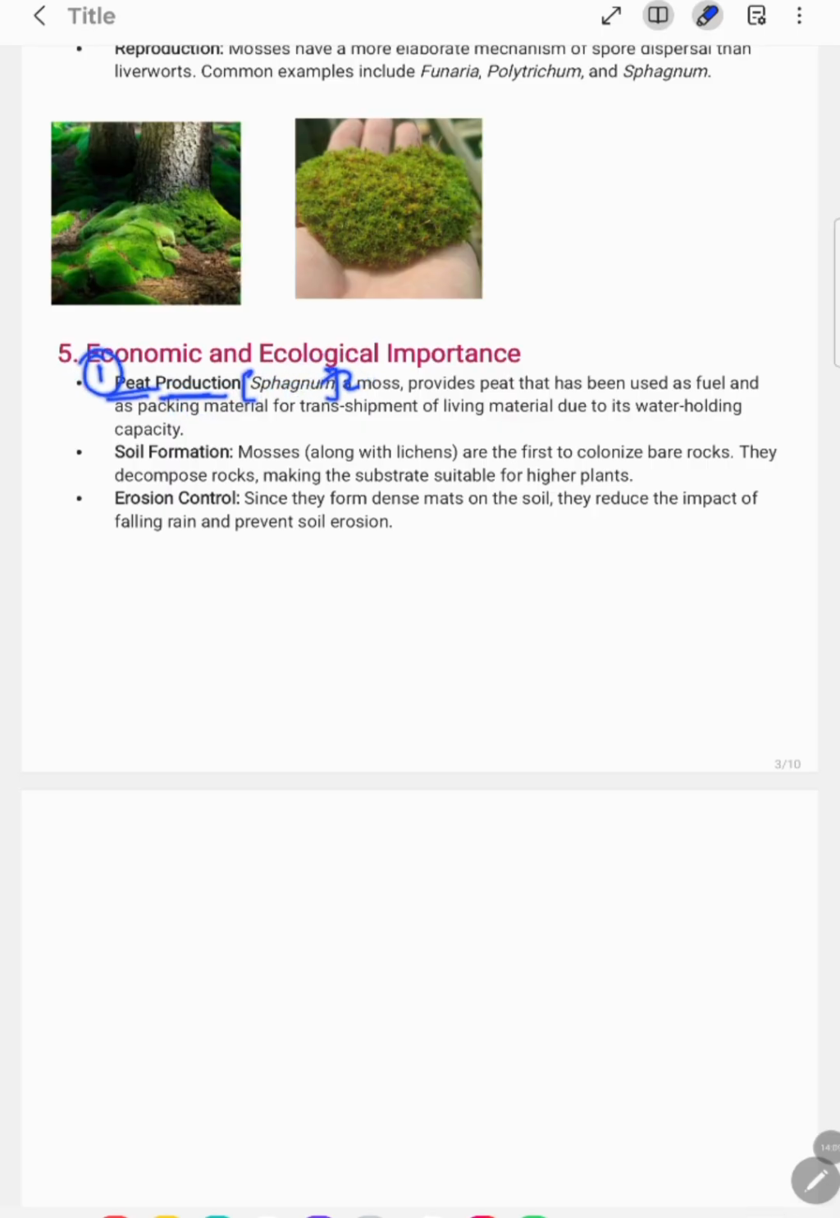The species of bryophyte which is known as sphagnum. Sphagnum is a moss. Okay, it provides peat. And what is the role of peat? It help in holding the water. ठीक है, वाटर को होल्ड रखने की एबिलिटी होती है पीट के पास. ओके, apart from that it also have the ability to use as a fuel and as a packaging material for transshipment of living material due to its water holding capacity that we have discussed now. Okay, the role of sphagnum, which is a moss, is to provide peat.